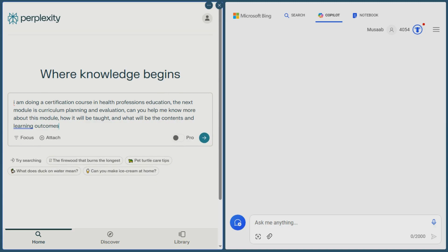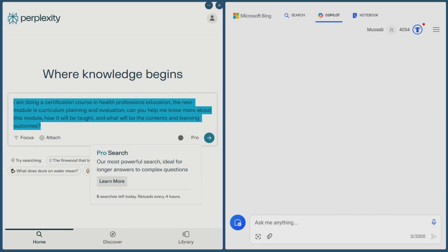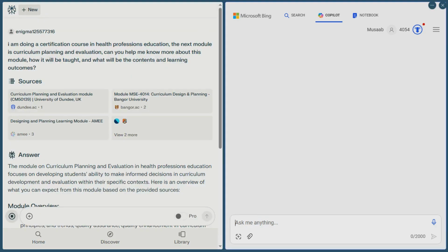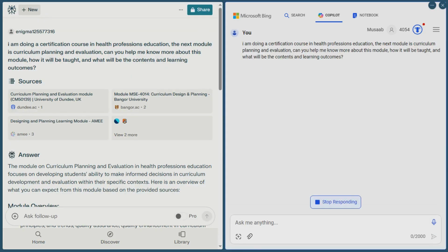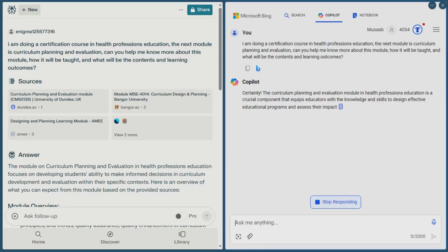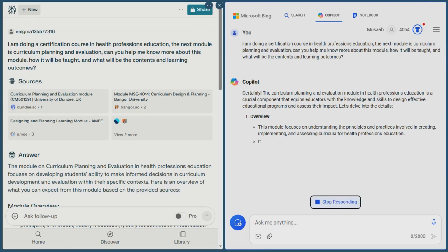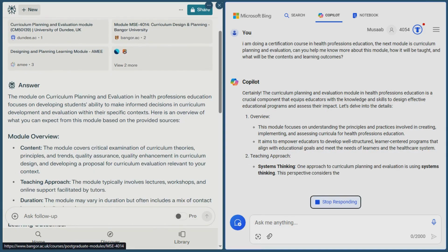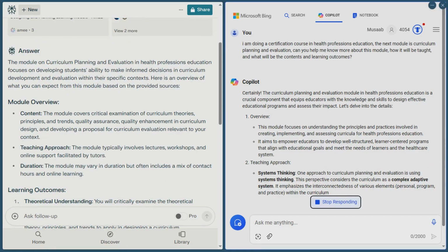You can see the funny things Perplexity AI is suggesting for me to search. As you can see, there is also a pro option in Perplexity AI, which I will explain a little bit later. I also want to know what is going to happen in that module. How will they teach me? What will be the topics and the books required and the content? So I am going to write it all and copy paste it into the Bing window.